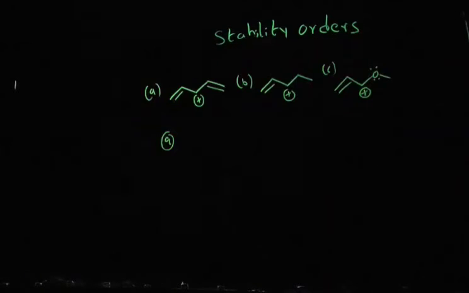Okay, let's see this question, guys. Try to apply the concept of resonance to explain the stability of the carbocation. Let's analyze option A. In option A, you can see the carbocation is directly connected to a double bond on either side, so resonance is possible from either side. Clearly, from this side we are going to get a resonance structure something like this.